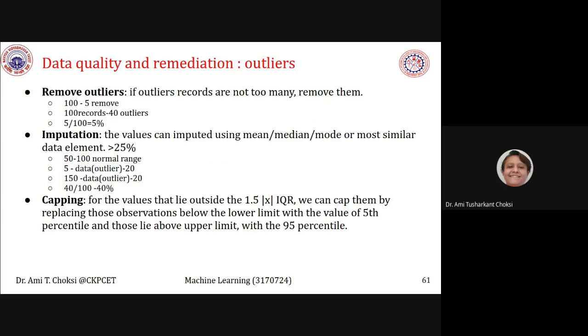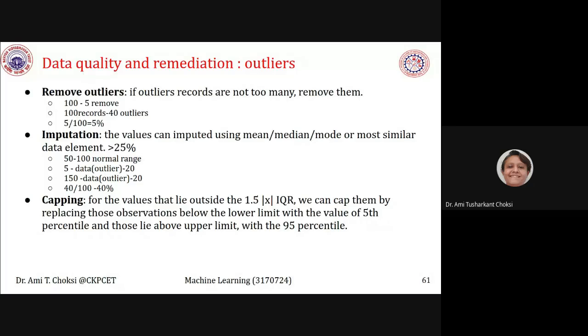We can cap them by replacing those observations below the lower limit with the 5th percentile, and those that lie above the upper limit with the 95th percentile. What we want to say is, from the 5th percentile to the 95th percentile, that data is considered normal, right? Whatever is outside that...